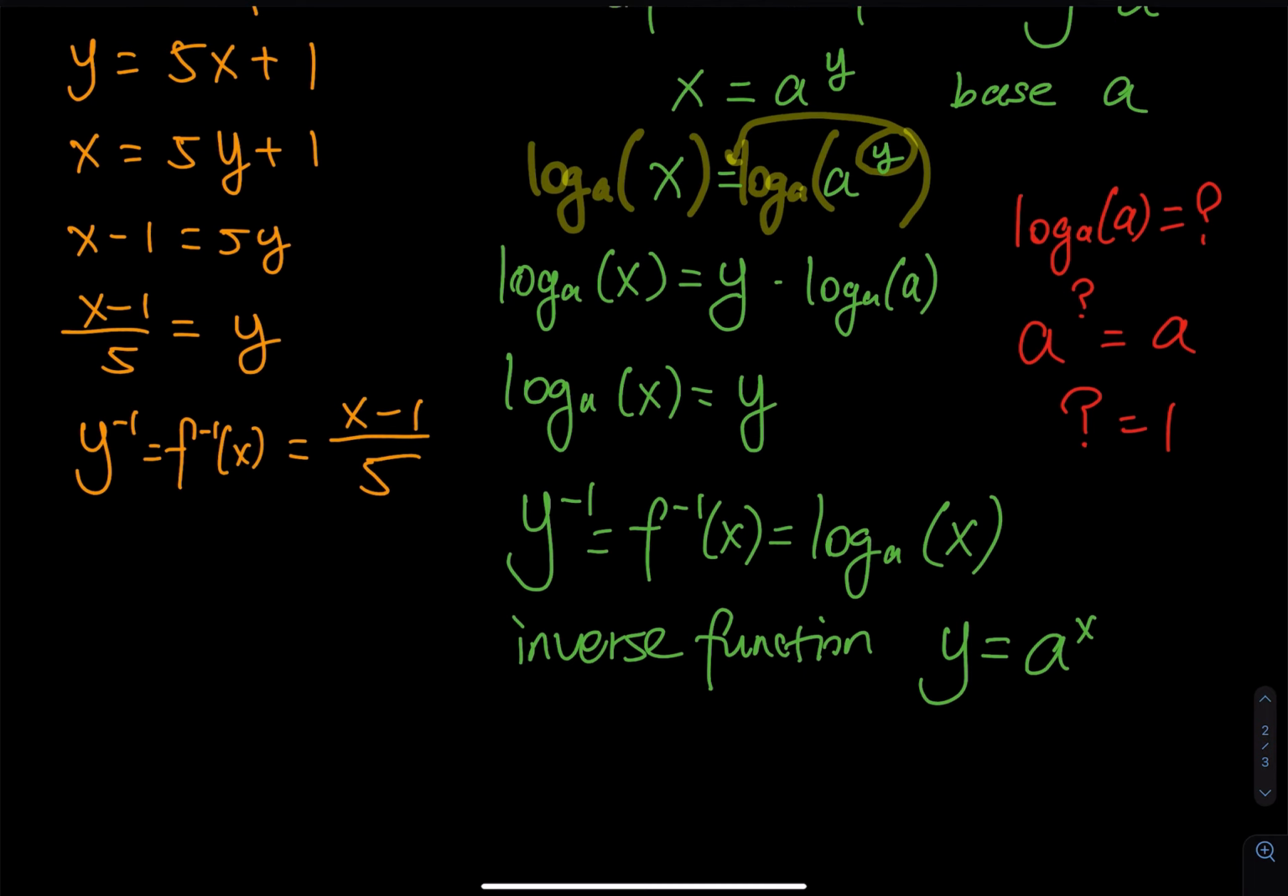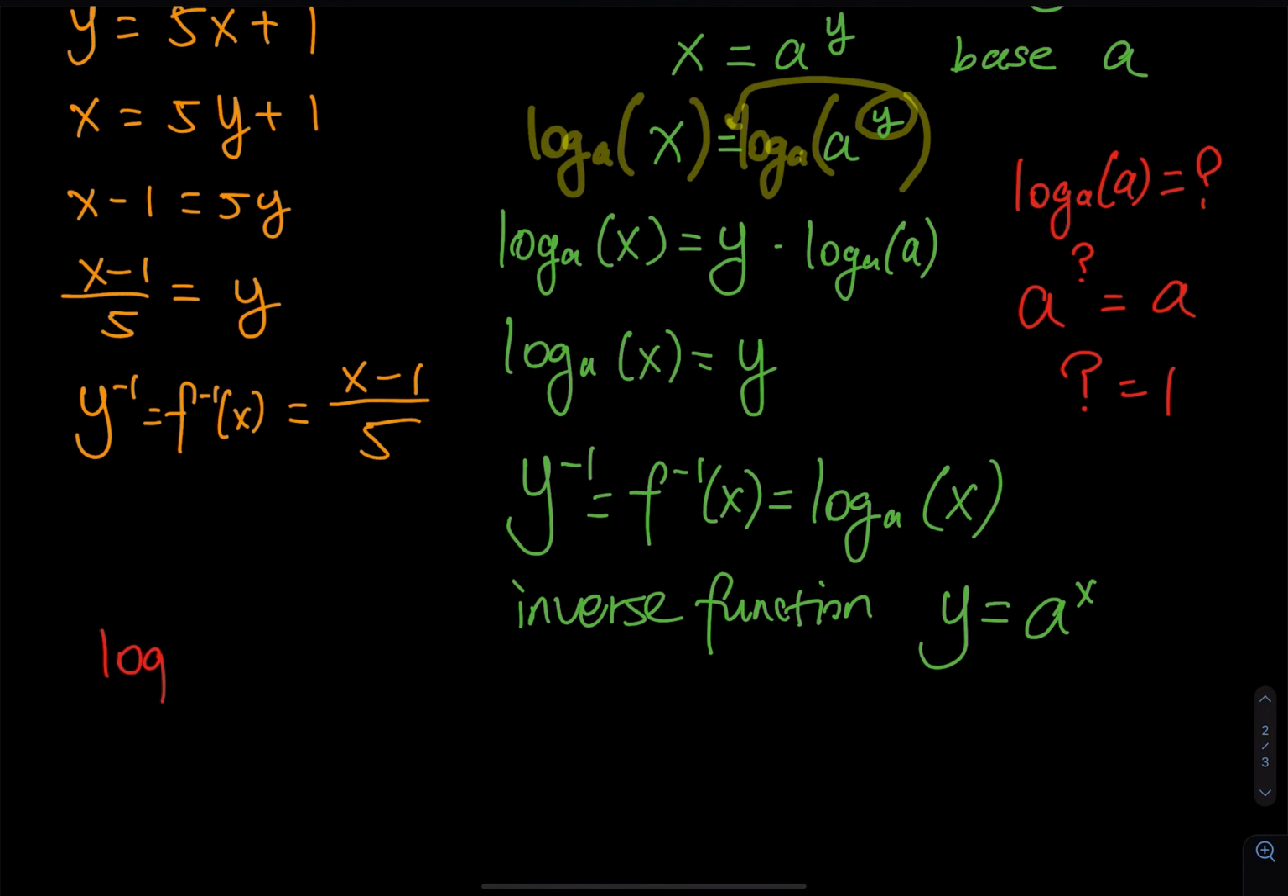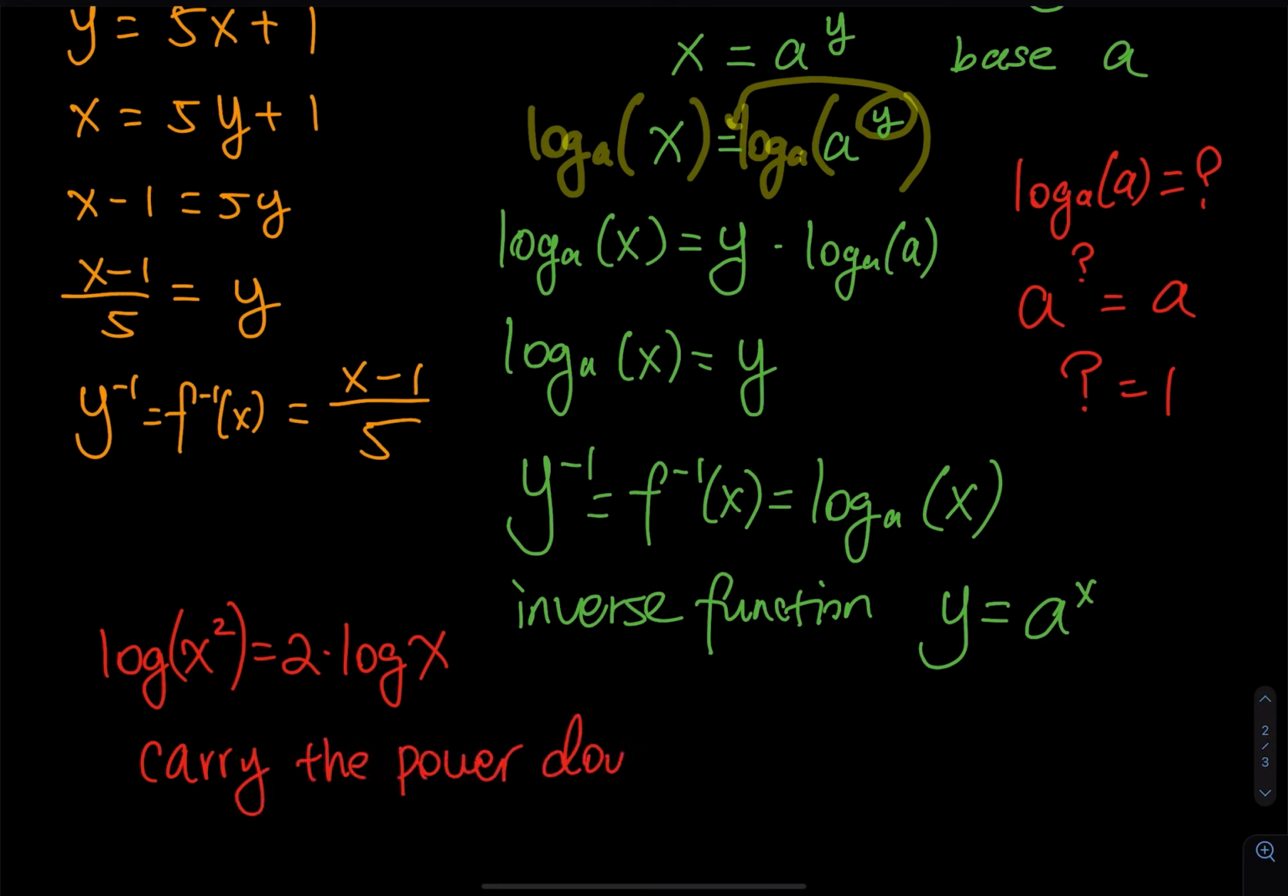So let me just preview this a little bit for you. Let's say you have log of x squared. What that means is you can bring the 2 down to the front. That becomes 2 log of x. This is called the power rule or property of logarithm. And this is one of the biggest reasons to study logarithm, is to carry the power down. Write this down: carry the power down. This is one of the biggest reasons to study logarithm.